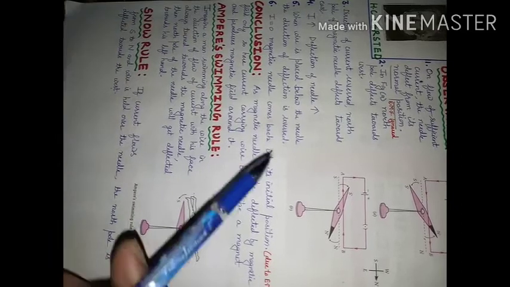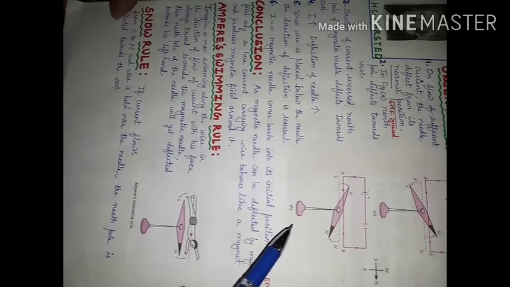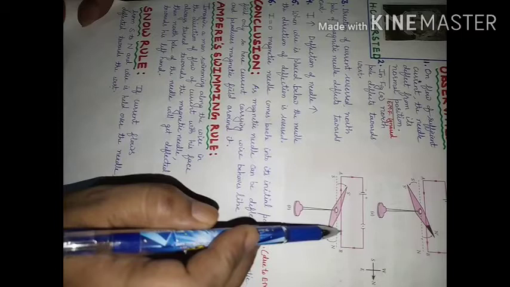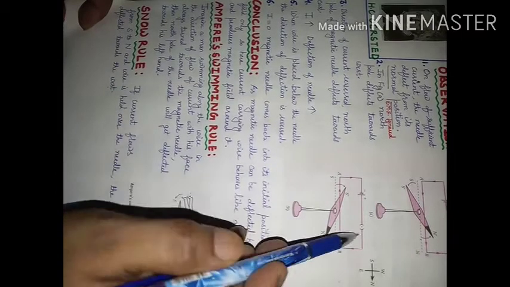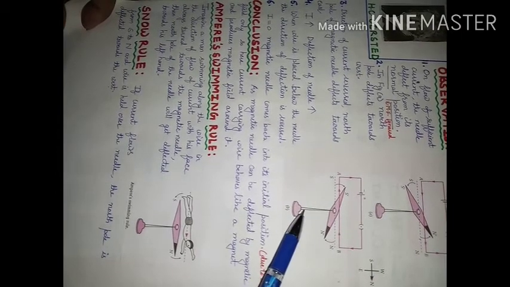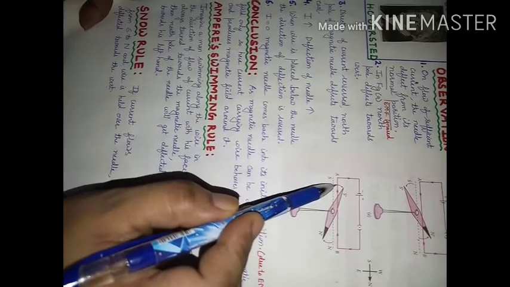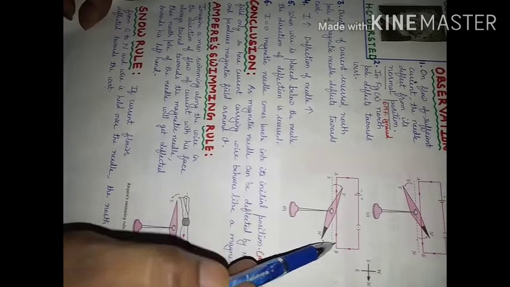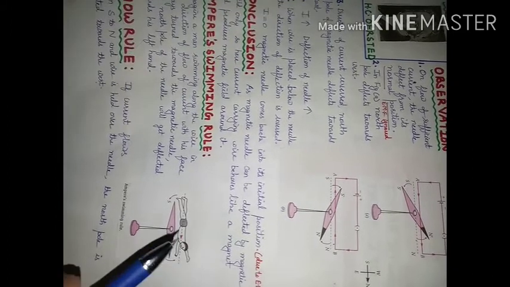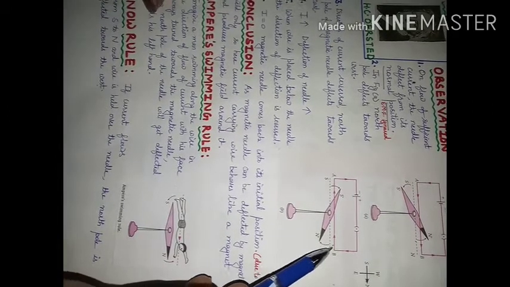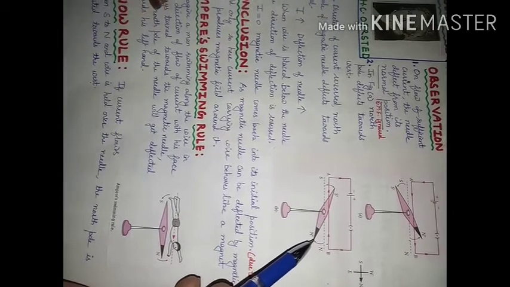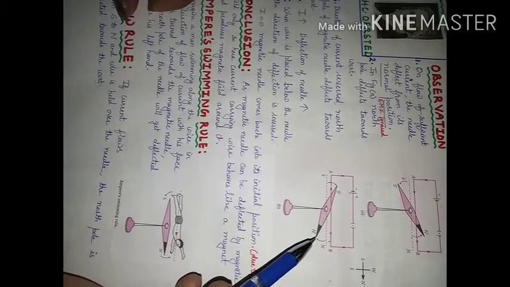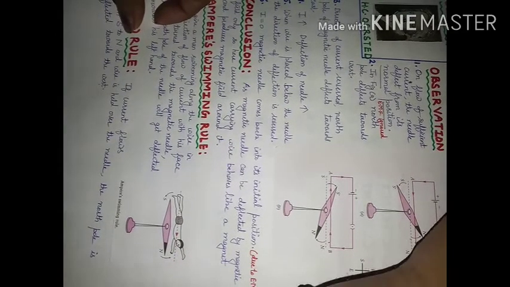Now we want to see what is the nature of the magnetic field that is produced when current is flowing through this wire. This activity suggests that when current is flowing through a wire, then that wire is behaving like a magnet, producing a magnetic field, under the effect of which this magnetic needle is getting deflected. In the next activity, we will see the nature of the magnetic field produced.